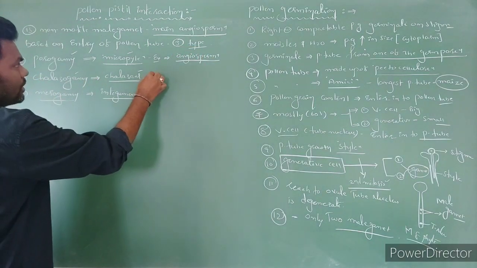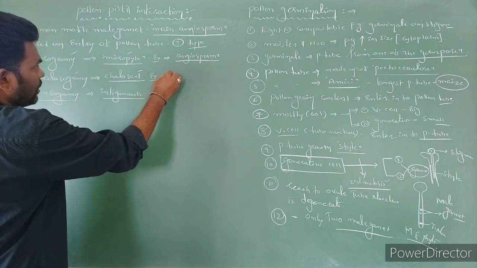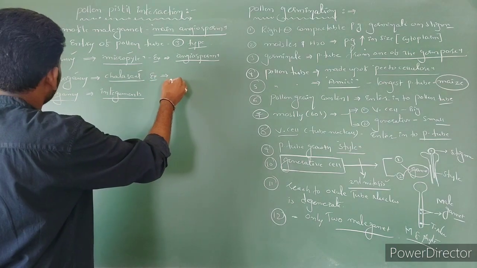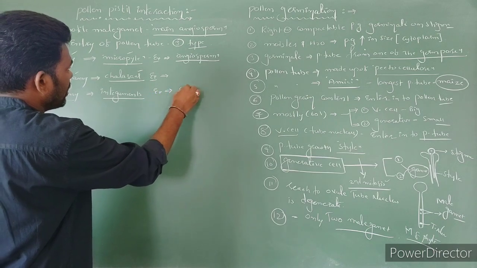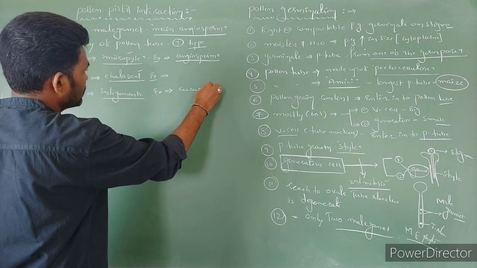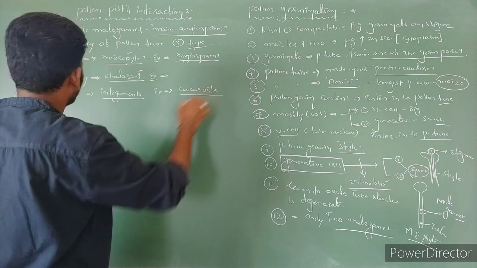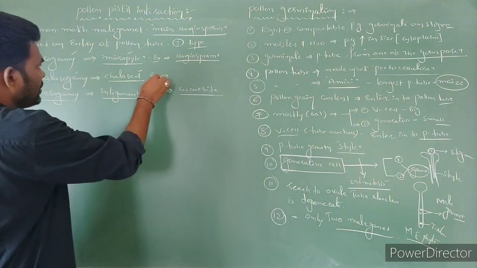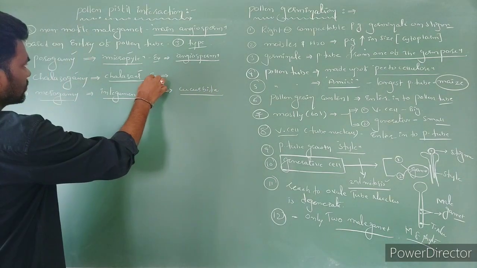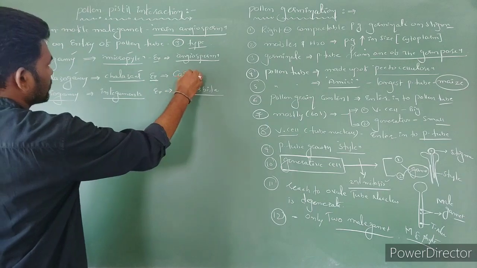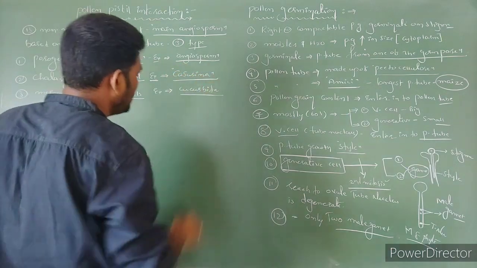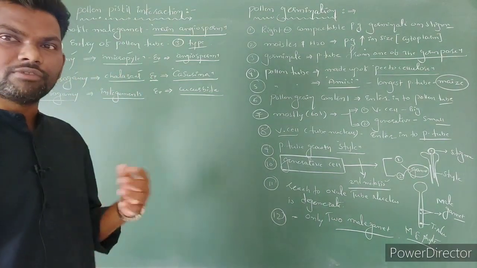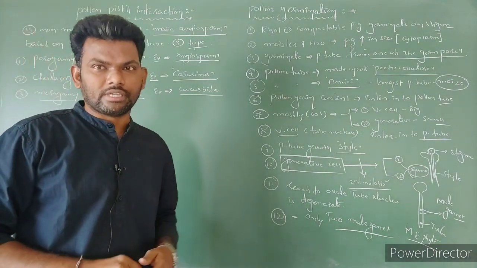Examples of chalazogamy are Casuarina, and Cucurbita is an example of mesogamy. So this is based on entry of the pollen tube, which is divided into three types.